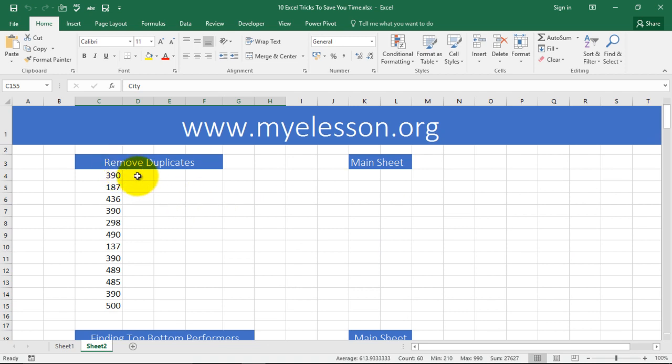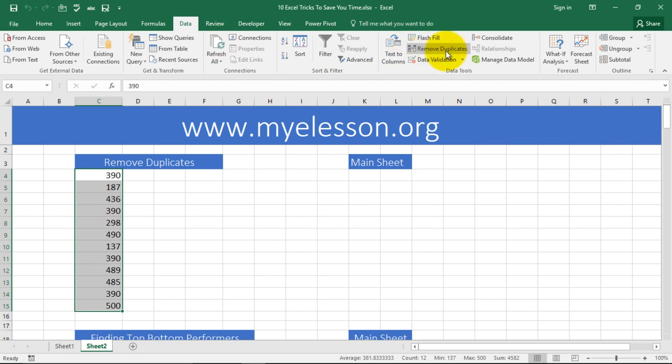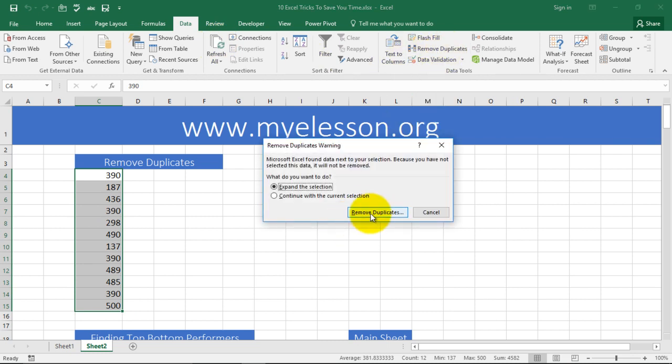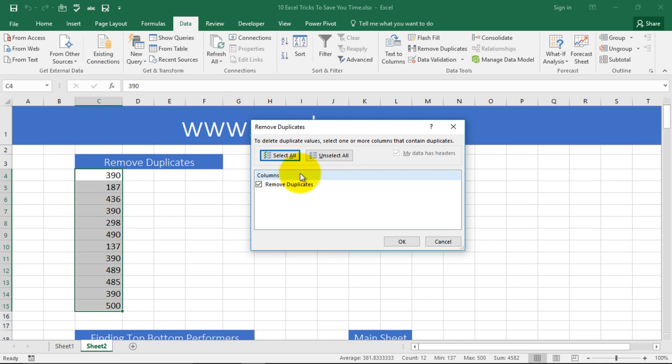Now, removing duplicates is a pretty difficult stuff when you have to do it. However, Excel makes it very simple. I can tell you that this is the easiest way. Select the data from which you want to remove duplicates. Go to Data tab and you have a new option called Remove Duplicates. And choose Continue with the current selection. Click on Remove Duplicates.